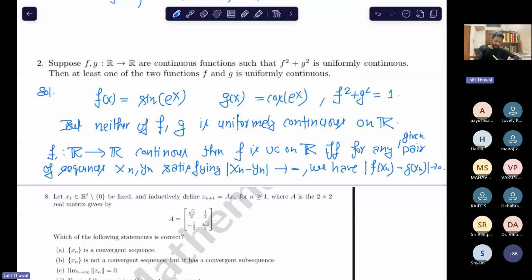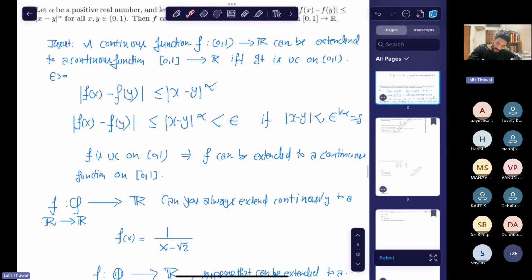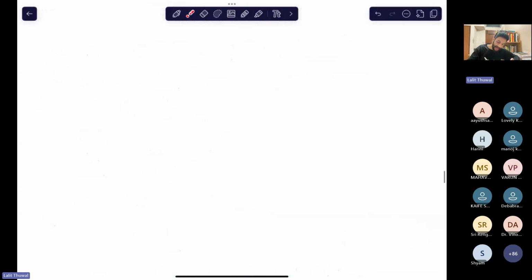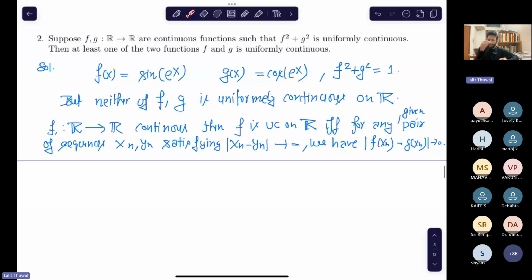Suppose this is satisfied for any pair of sequences, then f will be UC. If f is UC, then this will be satisfied. So if we want to show that some function f is not uniformly continuous, what will we do?